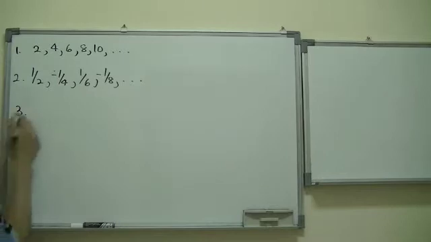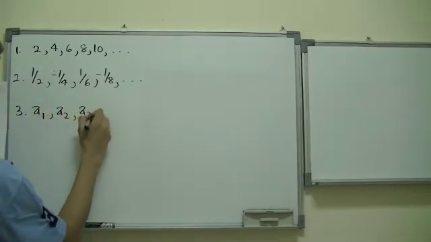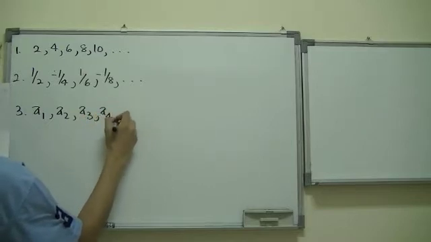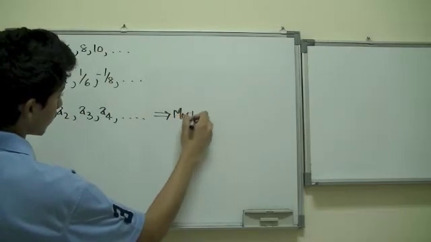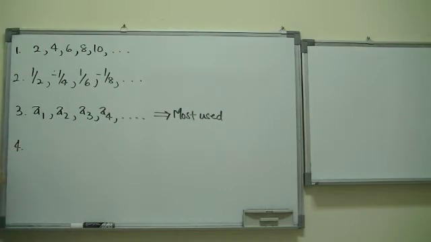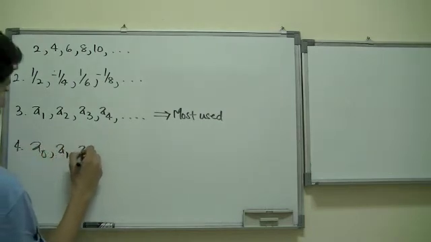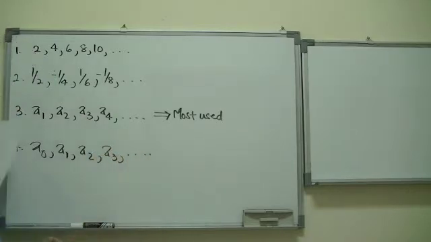The third one could be just in numerals, and this, to be honest with you guys, is the most used. We'll understand why in a bit. Then it's a to the 0, to the 1, to the second, to the third, and so on. So here are some series that we can use.